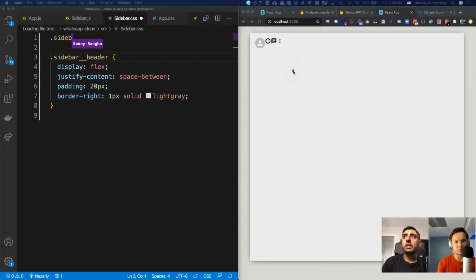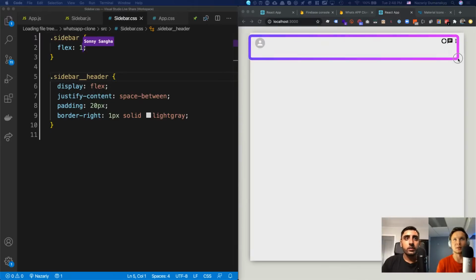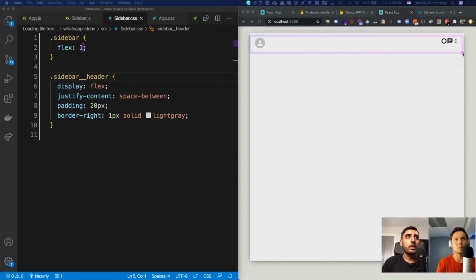And to fix that, what we could do, just to prove the point, is say flex 1, and this should then go ahead and use the full width. Look at that, right there. See, big difference, guys. So it's all about understanding how Flexbox works, and that should help you. Now, we're not going to use flex 1. We're going to use flex 0.35. So I wanted to use 35% because that's roughly how much WhatsApp Web uses. And you can see roughly that's the amount that we want to use, right? And then for the chat, we're going to use up the remaining 65%. So that's why we've done this here.